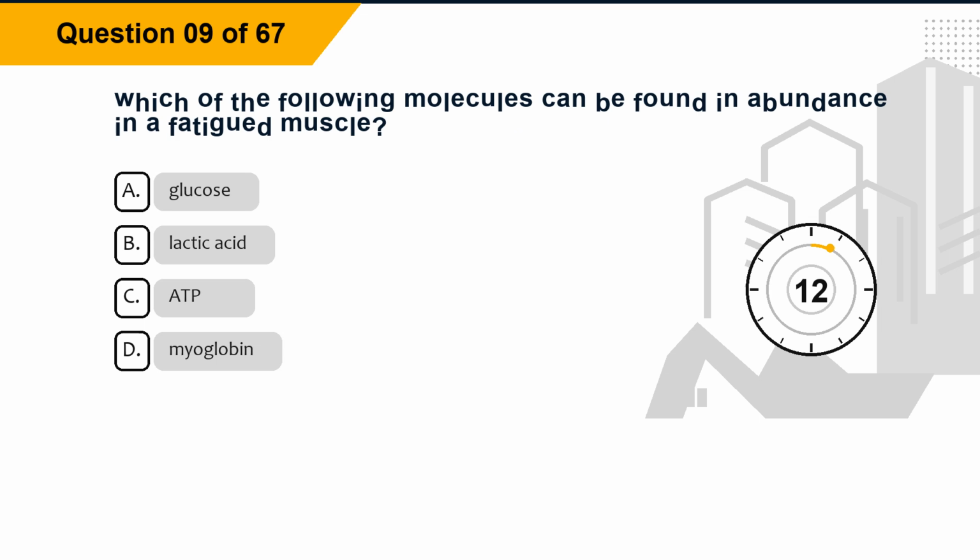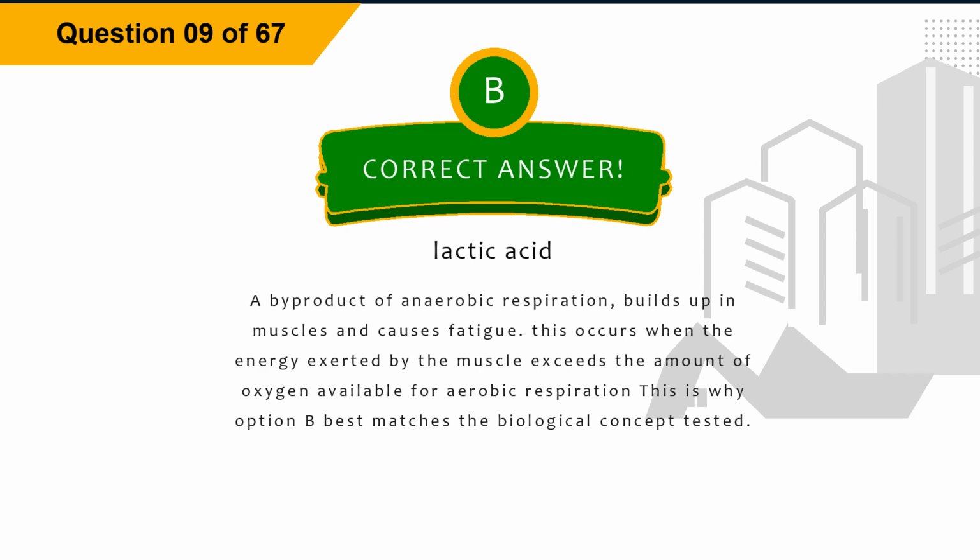Question 9. Which of the following molecules can be found in abundance in a fatigued muscle? Option A, glucose. Option B, lactic acid. Option C, ATP. Option D, myoglobin. The correct answer is option B, lactic acid.